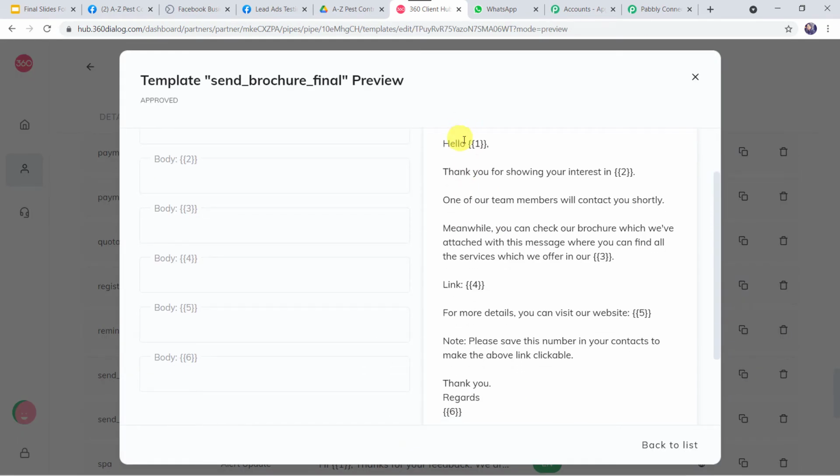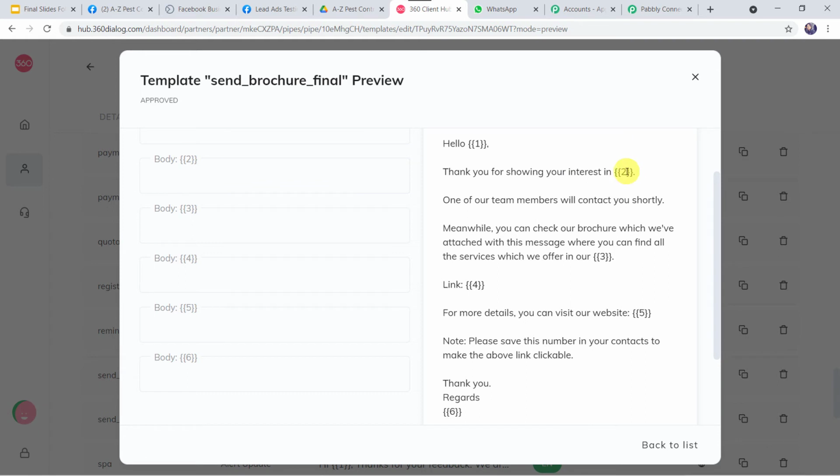So here you can see, hello, I have given some numbers 1, 2, 3, 4, 5, 6 in curly braces. You might be thinking why I've kept these numbers in the curly braces. Just because these are the body fields and the values of these body fields are going to change every time. So in the first parameter, hello, I want the name of the customer. It is going to change whenever someone fills the form, so every time the name is going to be a different one.